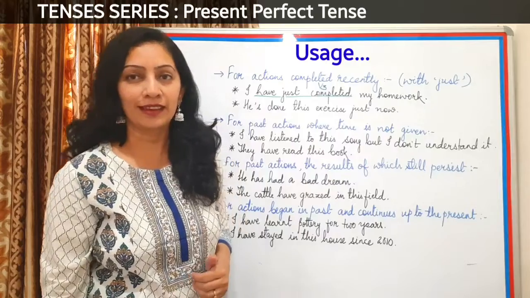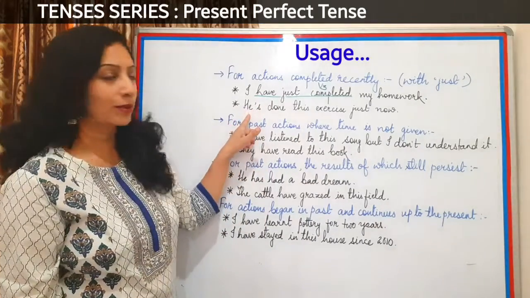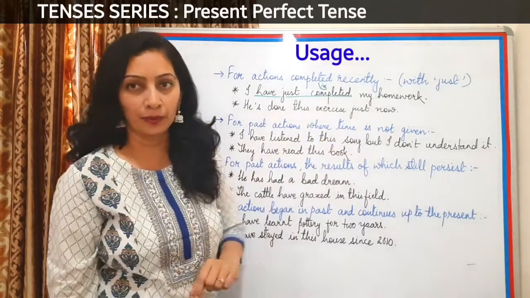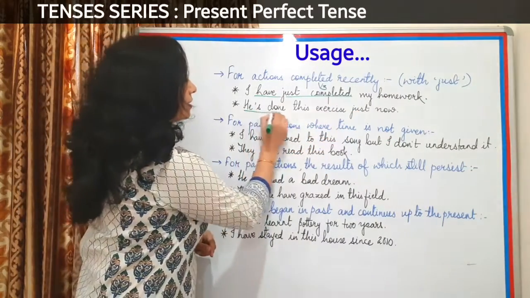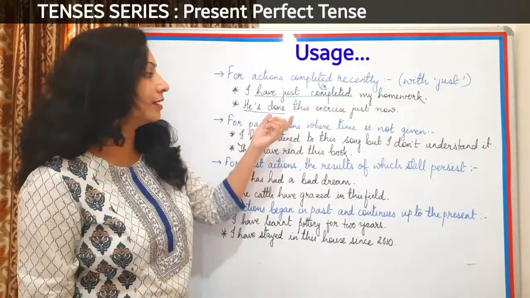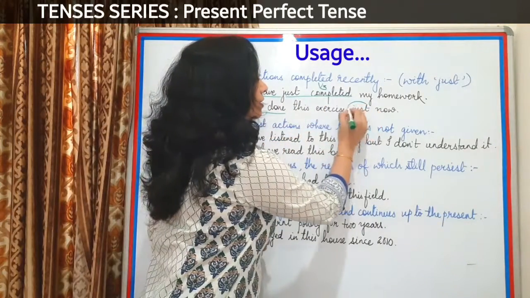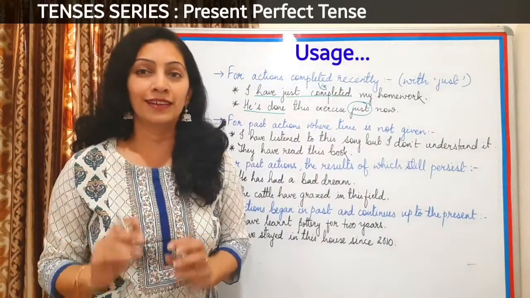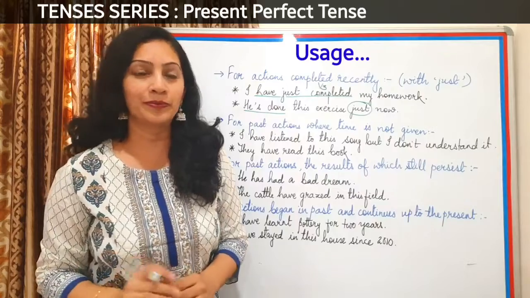Okay, look at the next one. He has done this exercise just now. He has done is the normal format of present perfect, and this word just tells us that the action has just completed. It has just got over.